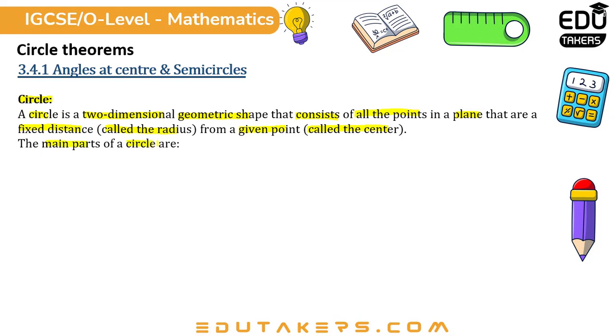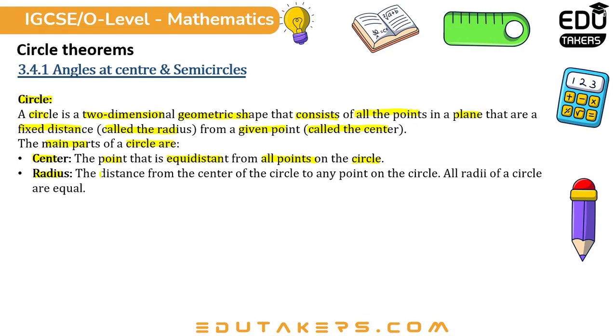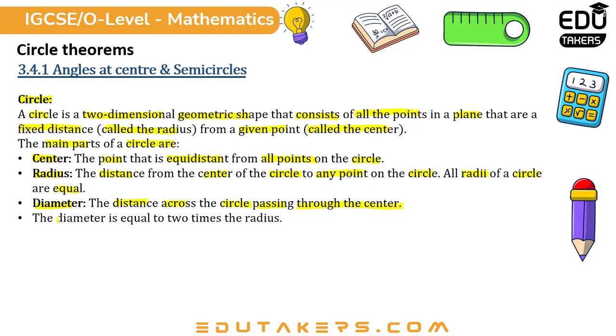The main parts of a circle are: center, the point that is equidistant from all points on the circle; radius, the distance from the center of the circle to any point on the circle. All radii of the circle are equal. Diameter, the distance across the circle passing through the center. The diameter is equal to 2 times the radius.